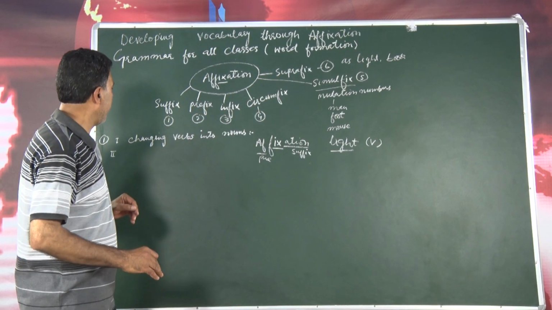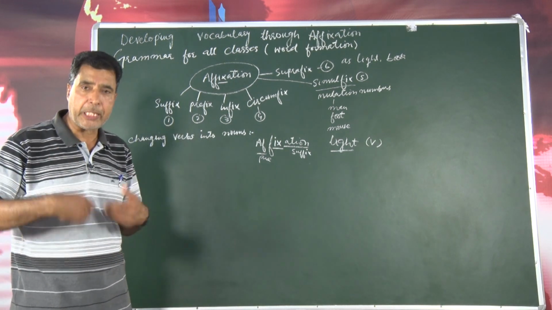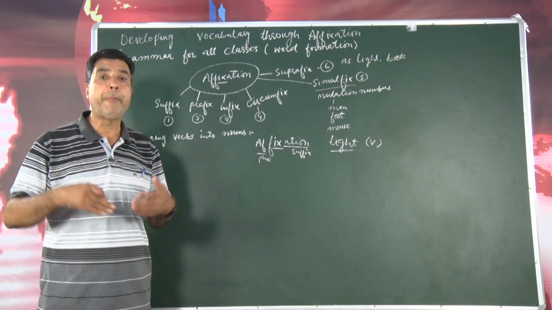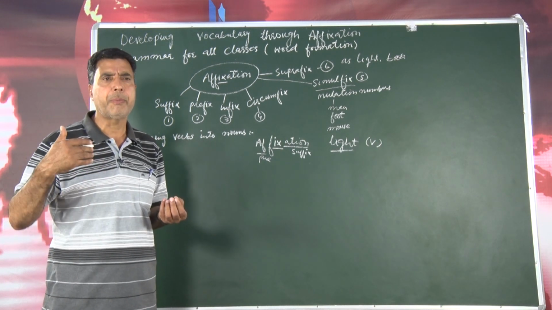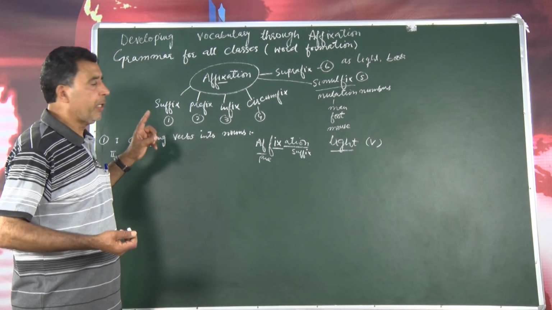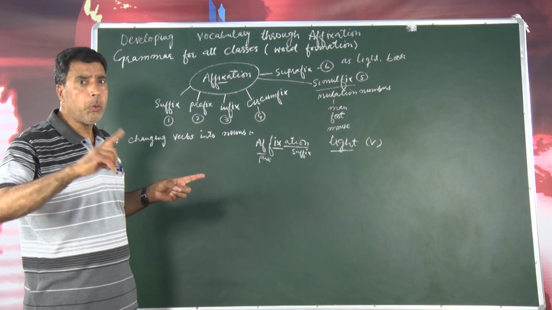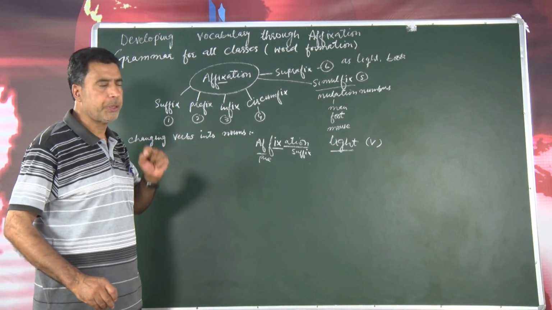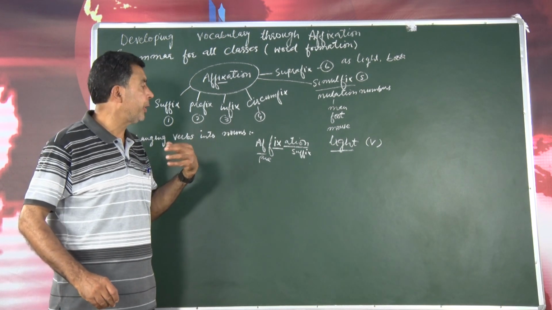Now let me come to the point. Why do we use this affixation in English? It helps us in speaking, very good. We need this to form many words, and from one word we can get many words. For example, when we add suffix to a root word, how do we form different words? First thing, changing verbs into nouns. When a word is a verb, then we want to change it into a noun.